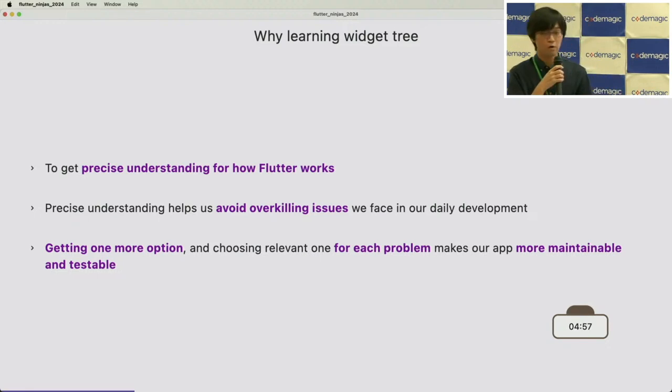So sometimes they potentially overkill the issue, and the drawbacks can be bigger than the benefit. By learning the widget tree, we can get one more option to solve each problem, and it makes our app more maintainable and testable.